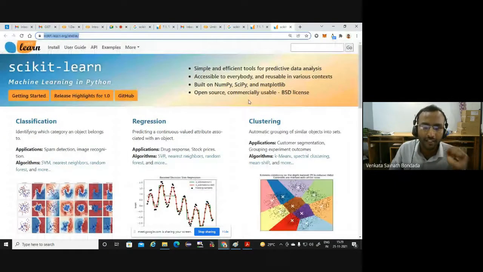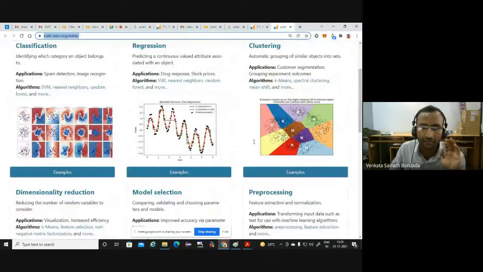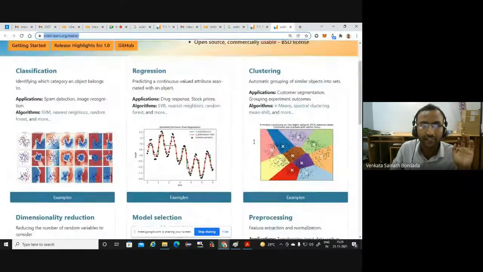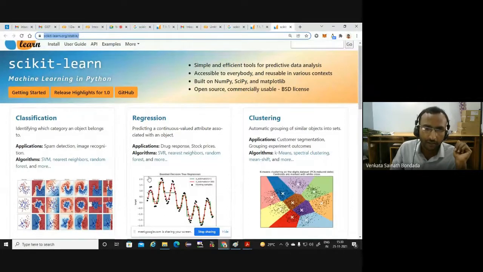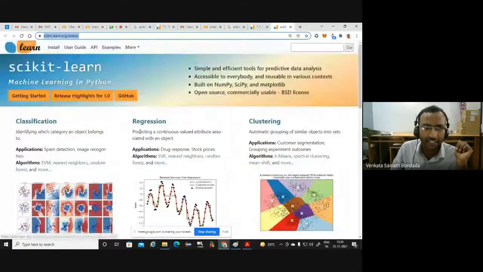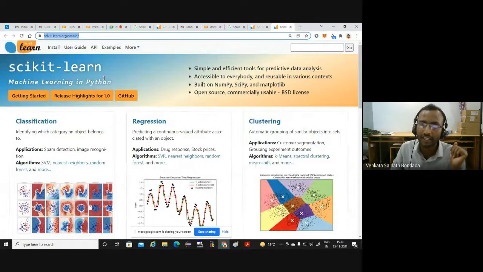Everything is available. It can be classification, regression, clustering, model selection. Many things are available. Figures are available. Code is available. Today we are going to solve this classification problem using this library, scikit-learn. I won't give an introduction to scikit-learn. We're going to import this library and use some of the inbuilt functions directly.